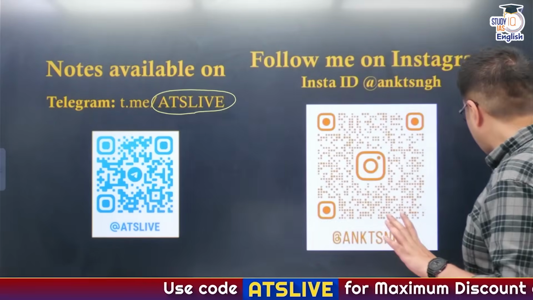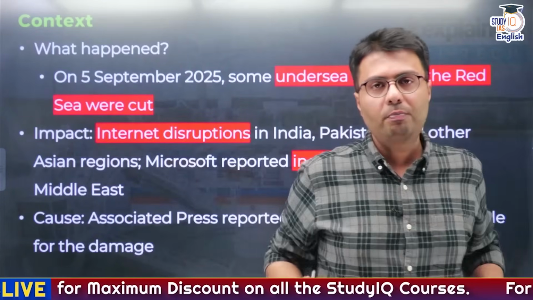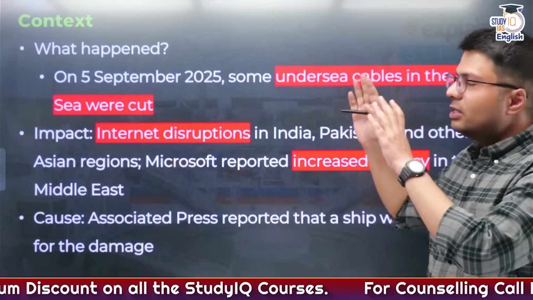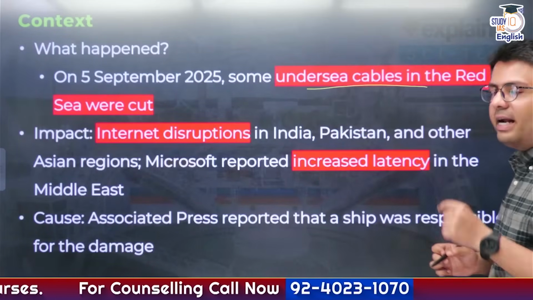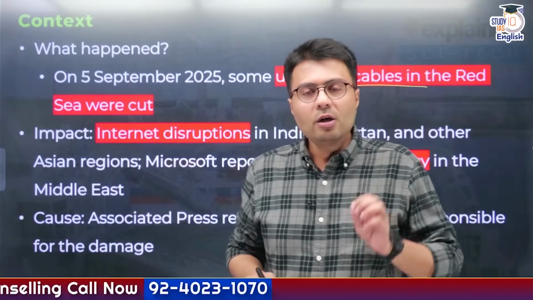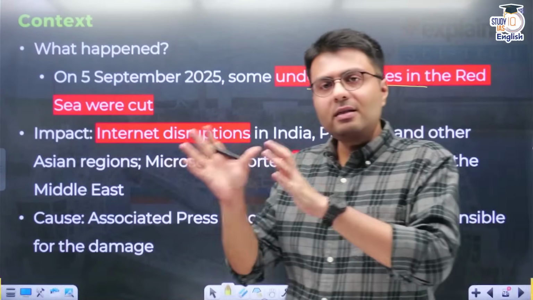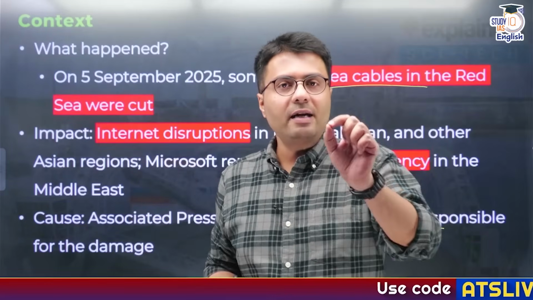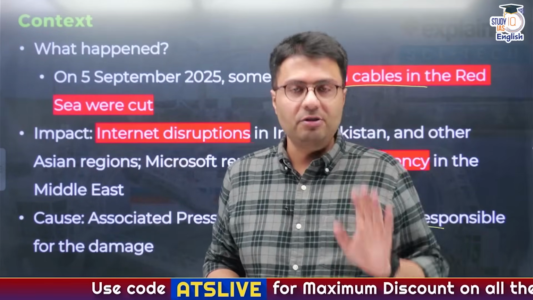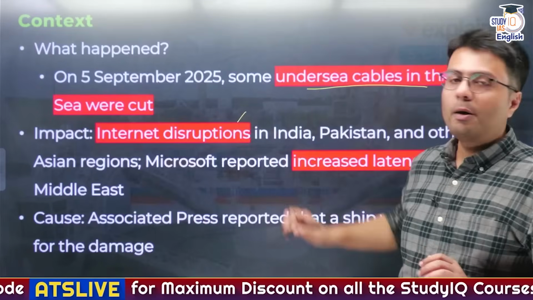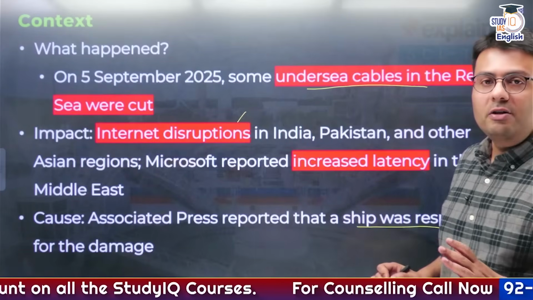Now let us understand the context of why we are discussing this cutting of undersea cables, which is a very big development in the Red Sea region. On September the 5th, last week, some undersea cables laid down in the Red Sea region were cut due to a ship that collided with them. As a result, it led to disruption of internet in the Indian subcontinent region as well as the Middle East region. For example, internet disruptions were witnessed in countries like India, Pakistan and other Middle Eastern countries.